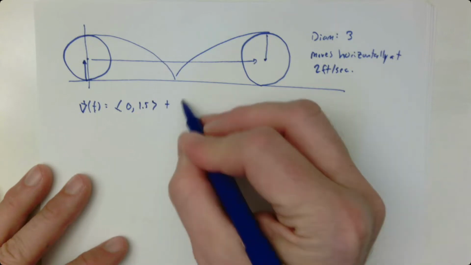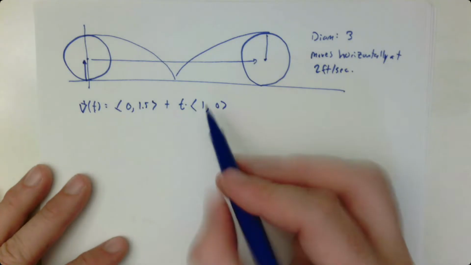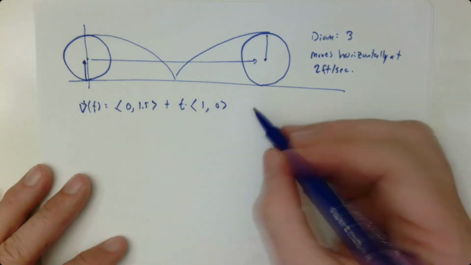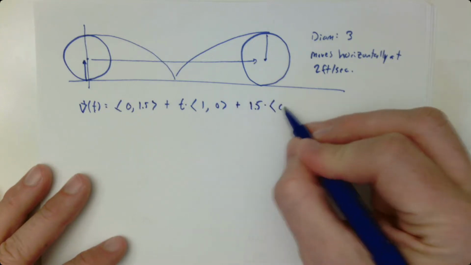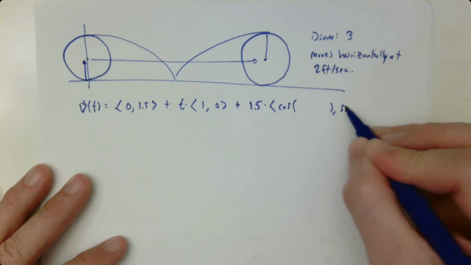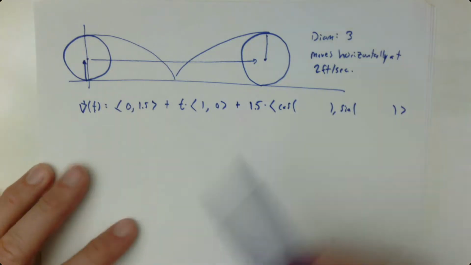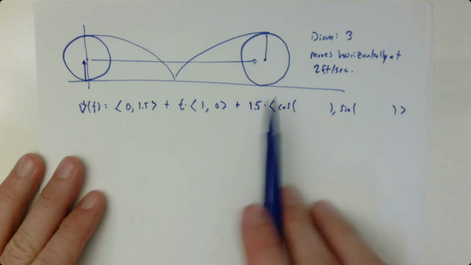And then I've got this vector that stretches to the right, but I need to know how fast it's stretching to the right, so I need to know the horizontal speed. And then I need to know the rotational speed for the rotation part. So I'll leave this part empty for the moment. Okay, so there's two things that I want to focus on. What's my horizontal speed and what's my rotational speed?